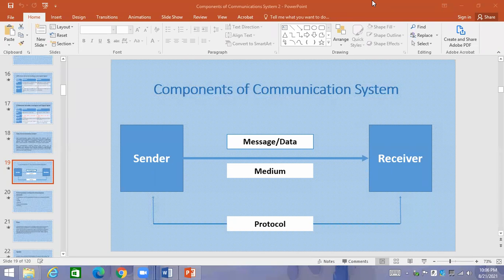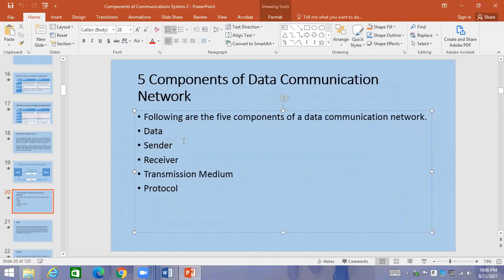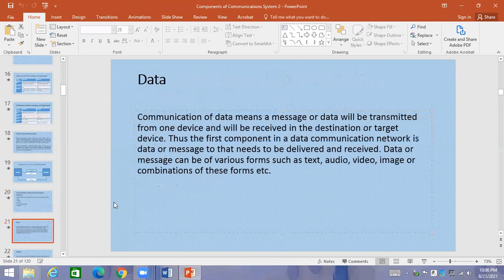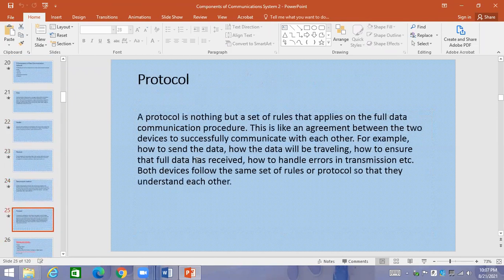Who will define the protocol? What is meant by protocol? One term is mentioned over here, the protocol. Okay. Data sender, receiver, transmission medium, protocols, these are the components. And you know that we had gone through all these components. So we must know that what is meant by protocols. I had explained you that protocols are also very important part of communication. Can anyone read and explain it? Because this was the important point in the data communication system.